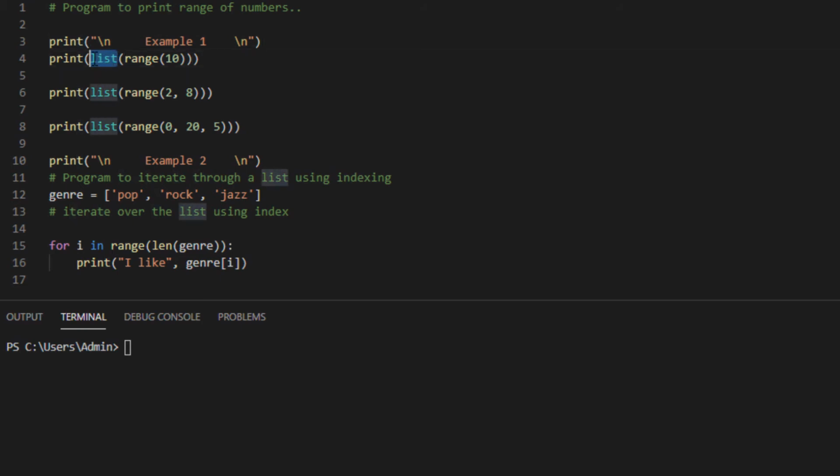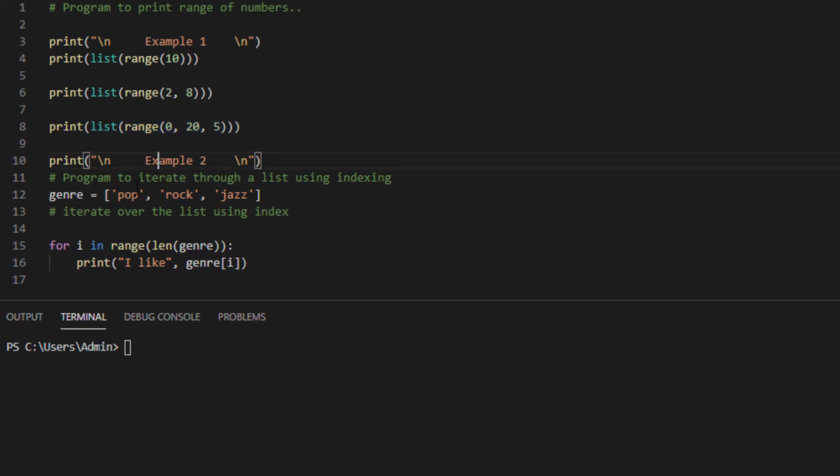I use list to force print the range. If I don't use list, it won't print the entire elements. For the second, I'm using starting position 2 and ending position 8, and by default the step is 1. For the third statement, I'm using starting position 0 and the step is 5.